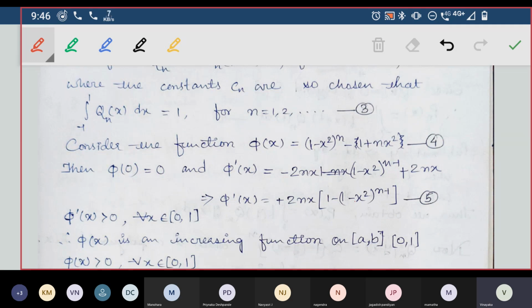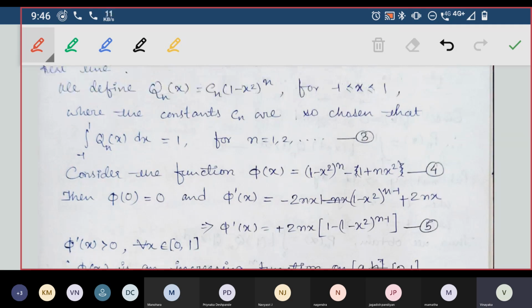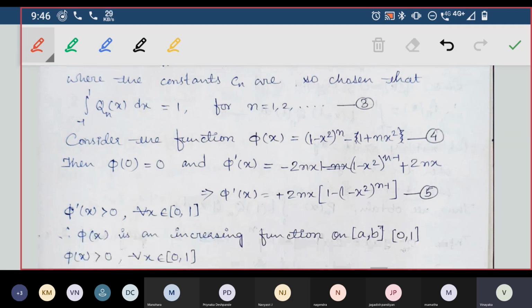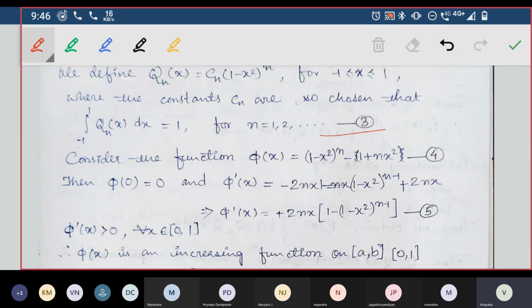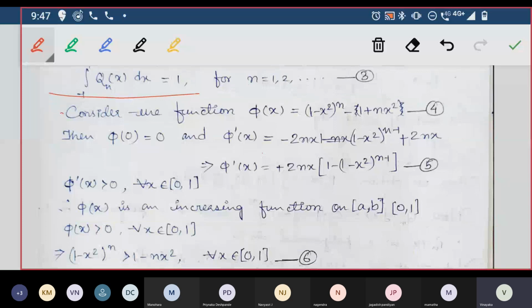To show that, we are doing something else also. So this equation 3, let it be there. Don't worry about that. There is no connection between these two things. Now I am constructing something else.